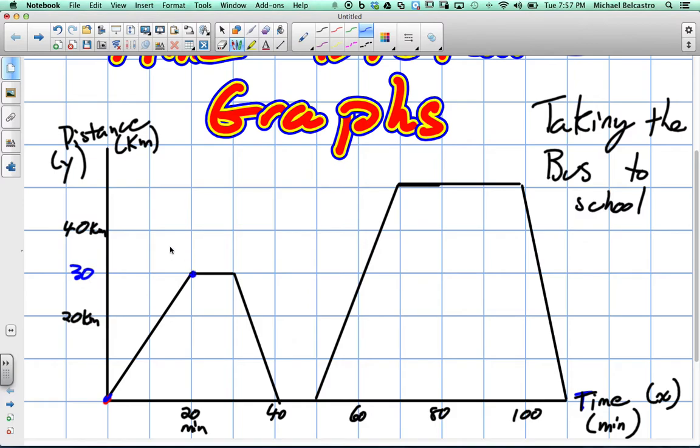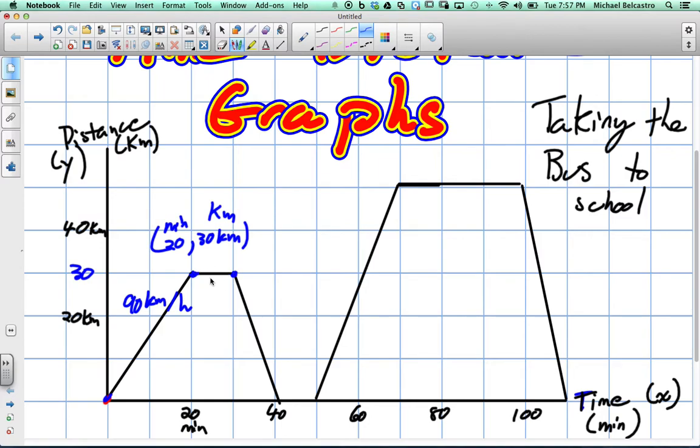So this point would be 20 minutes and 30 kilometers, which means you could really find out a speed at this time, right? If that's minutes, okay, and we're trying to find per hour, we know we can multiply that by 3 to find out his speed, right? Because there's 60 minutes in an hour. So if you multiply by 3, he was going 90 kilometers an hour. That is an amazing bus. Okay. Most buses only go like 60. Yeah, maybe it was a train this guy took to school.